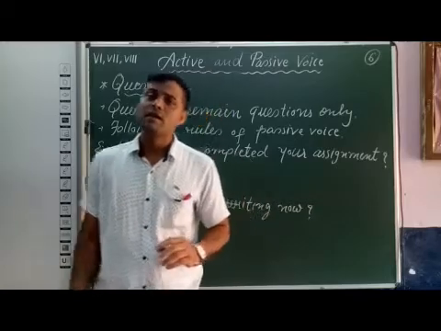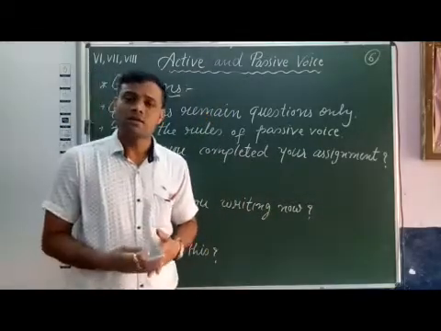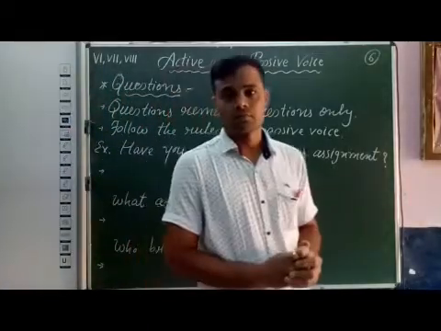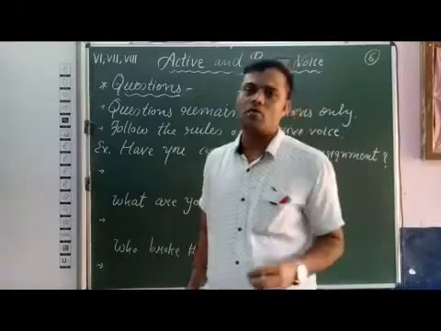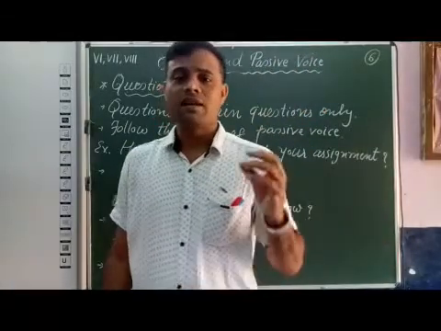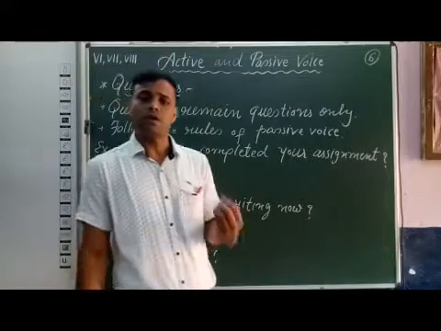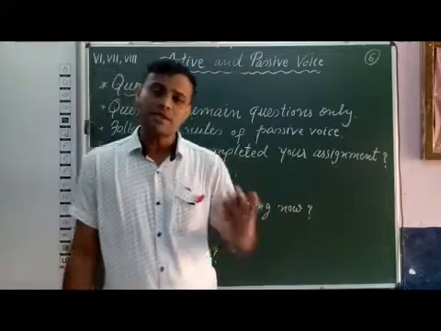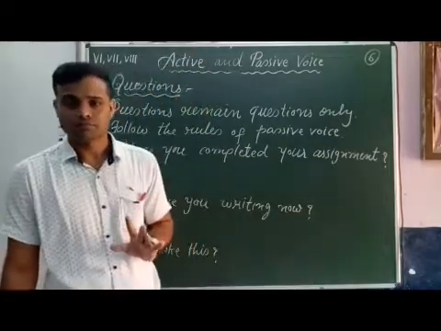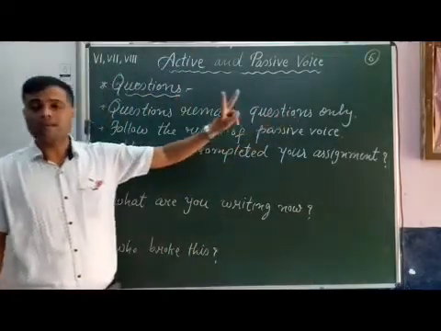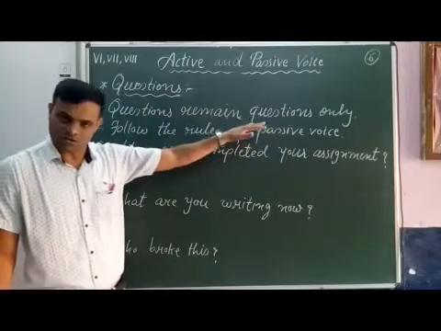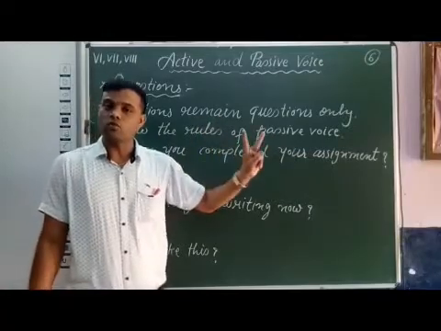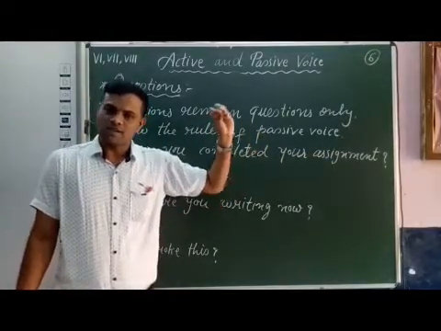The other thing we have to remember is that, as we have to transform into passive voice, naturally we have to use to be forms and V3, because in passive voice we always use to be forms and V3. To be forms we use as per the object, singular or plural, and according to the tense of the sentence. So these two points we have to remember: first, questions remain questions only, and second, follow the rules of passive voice. It means to be forms and V3 definitely should be used.